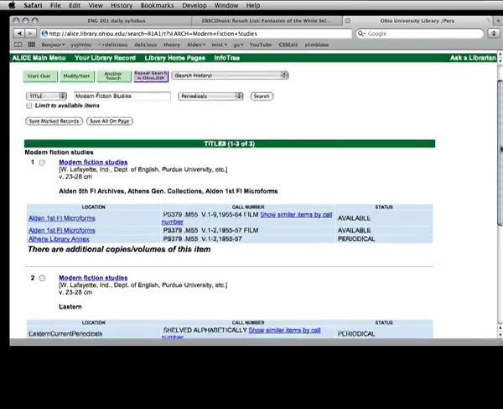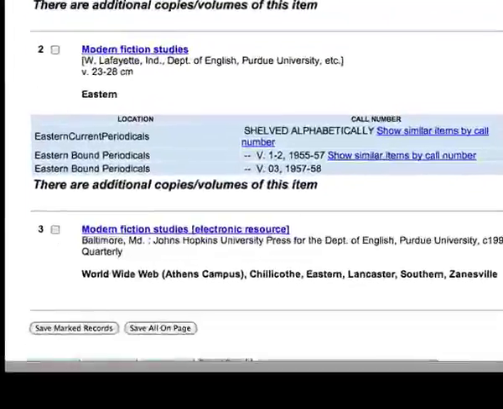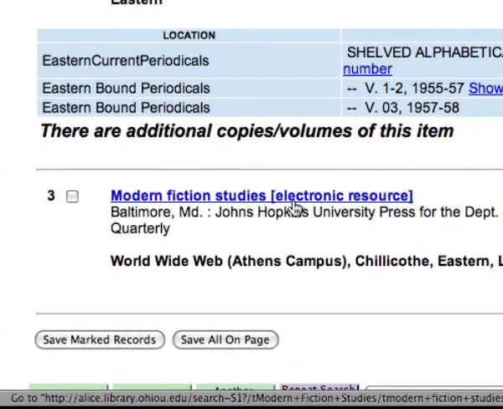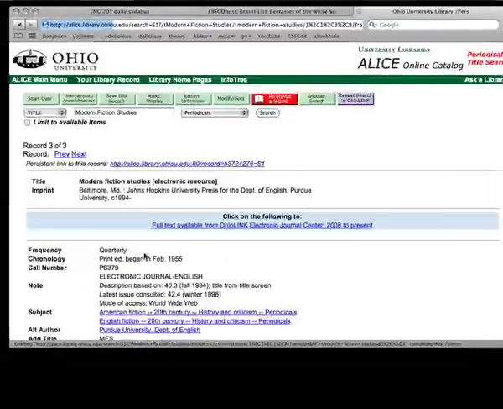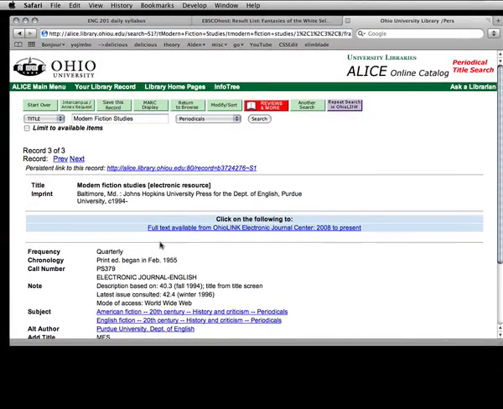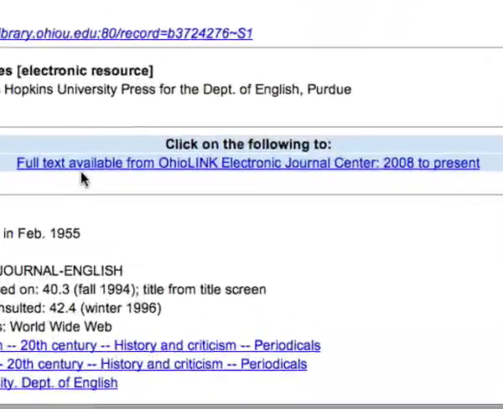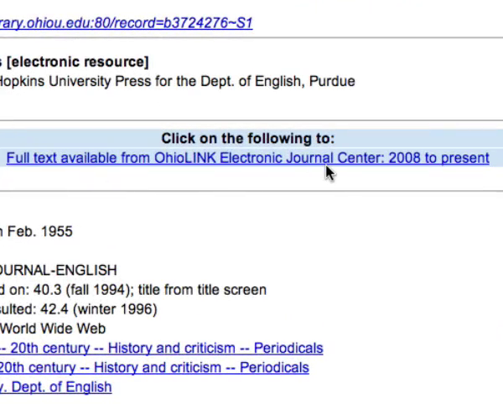Three results are returned, and the third result is an electronic resource. Perfect. I'll click it, and I can see from here that the full text is available from OhioLink Electronic Journal Center. The date is 2008 to present, but don't let this fool you.